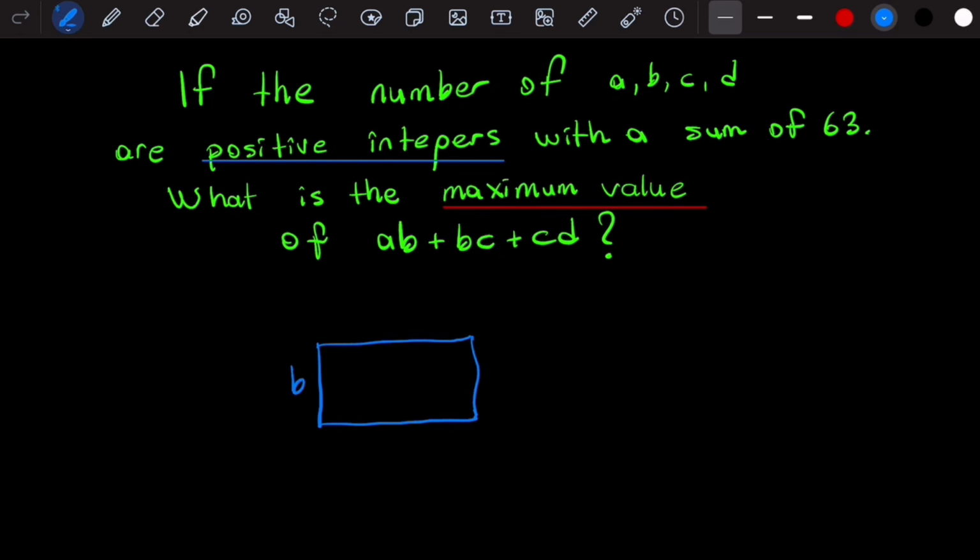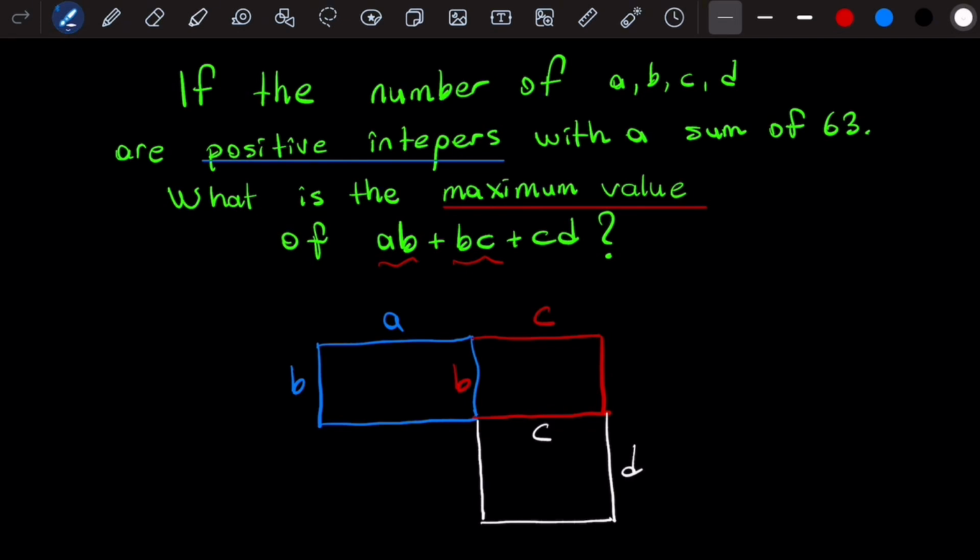Then if I say this B next to this A, and then continue, if I extend it a little longer and call this length C, and if I say B here, this time we come across a rectangle with area B times C. And then from here, if I take it one more distance forward, what is its length here? We can say it is C. Look here, this area is a times B. This area here is B times C. And we found this area here as C times D.